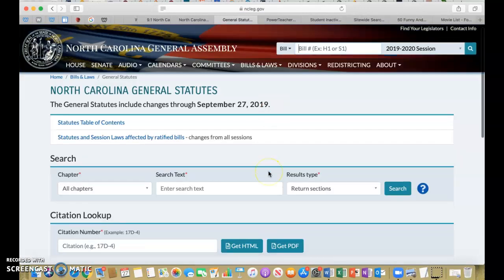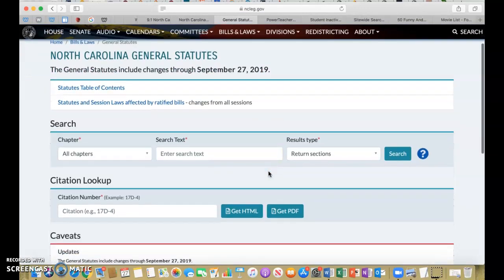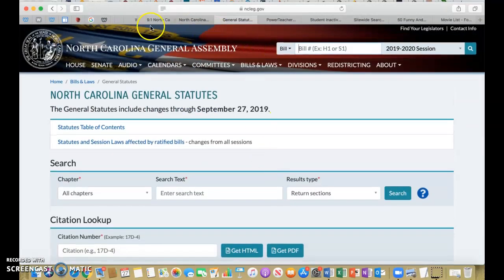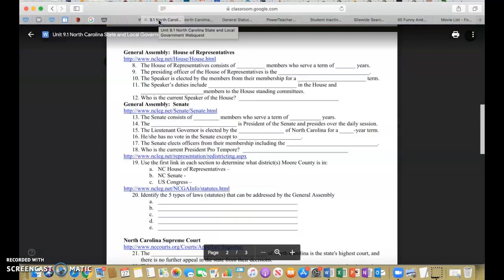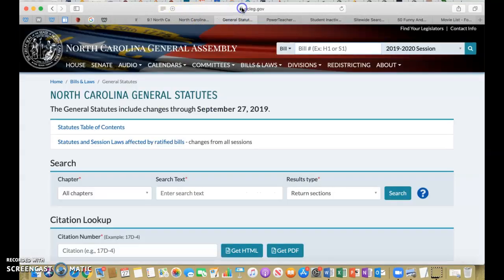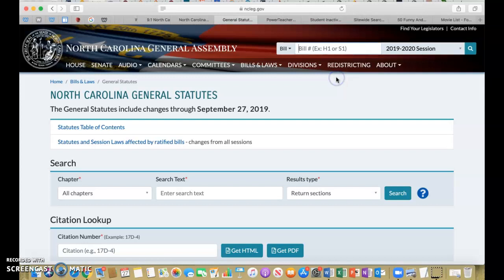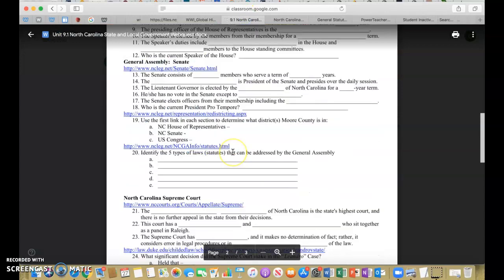statutes and the way that it comes out, this is basically what everything refers to North Carolina General Assembly. So you probably want to know, okay, but what are the 5 types of statutes that can be addressed by the General Assembly? Well, if you can't find all the time that you're looking for, do some Google search. See if you can find it out that way without going through the statutes. So hopefully those were the only ones that I saw that you had, that we were having some issues with.